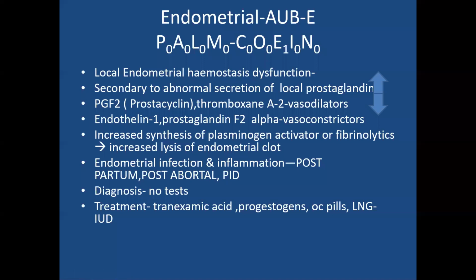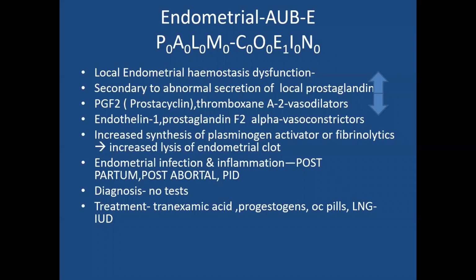So coming to AUB-E, that is endometrial defects. At the local endometrium, the bleeding will be controlled by a local endometrial hemostatic mechanism. That is, at the level of the endometrium, there is secretion of prostaglandins. As I have already told you, there will be vasodilators and vasoconstrictors.